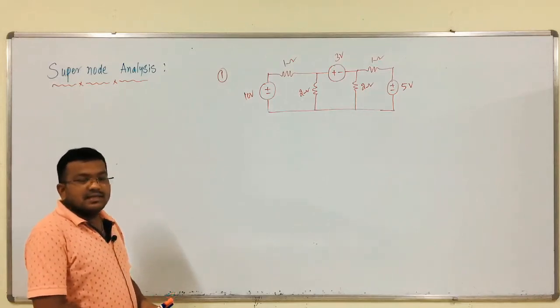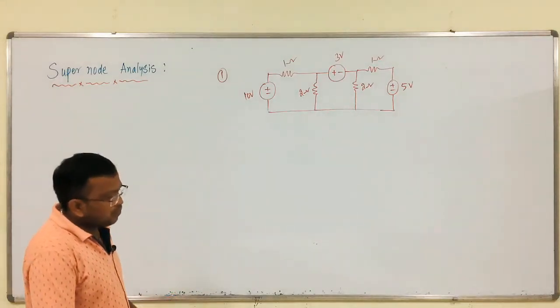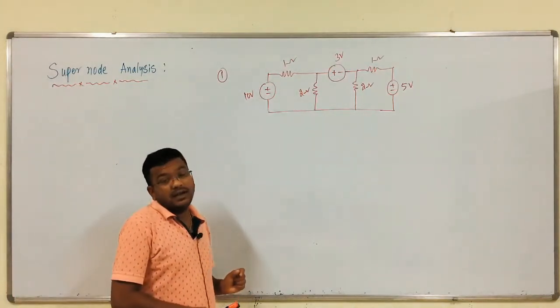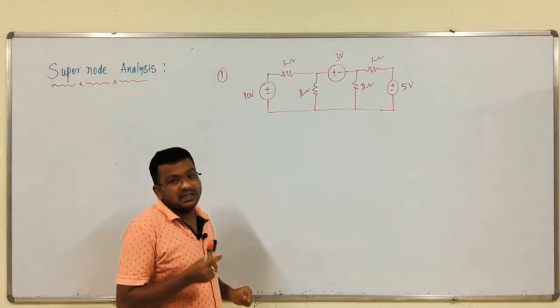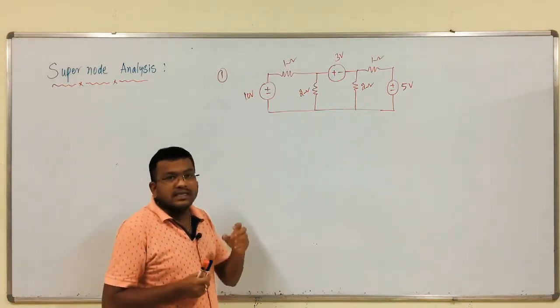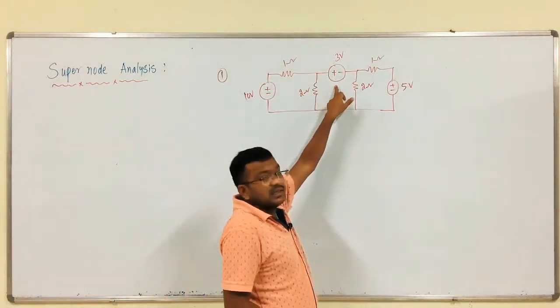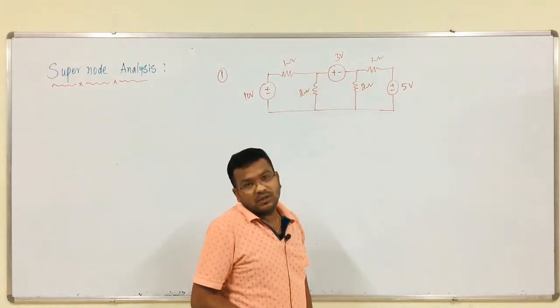Next we will discuss the concept of supernode. So, supermesh is created when what? When a current source is present between two meshes. Like that, a supernode is created whenever a voltage source is present between two non-reference nodes.